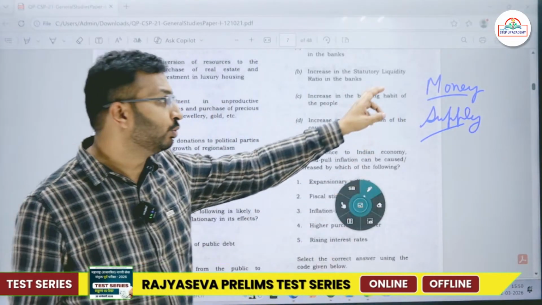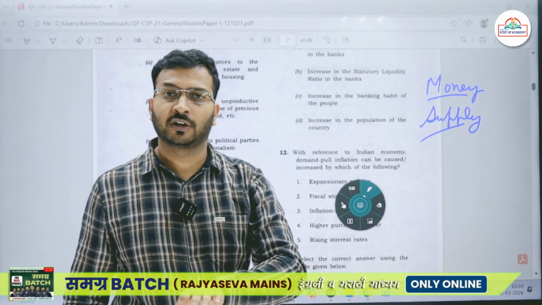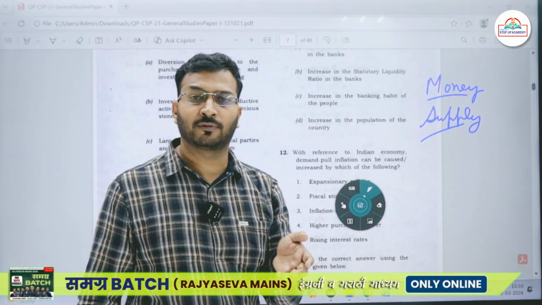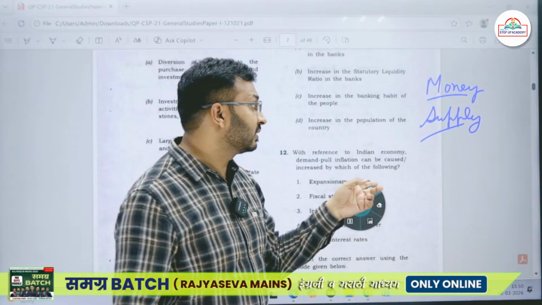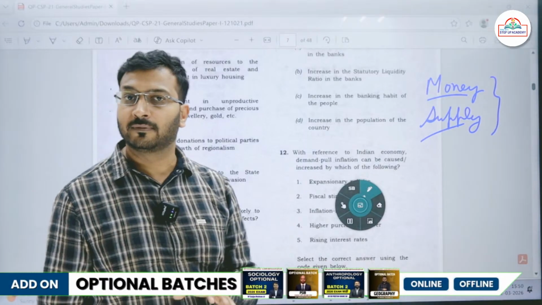You have to do this particular topic very, very thoroughly. Whatever sources you are referring to, stick to your sources, don't run for any new resources now. Stick to your own sources, and money supply is a very important topic. Go through it very, very thoroughly.